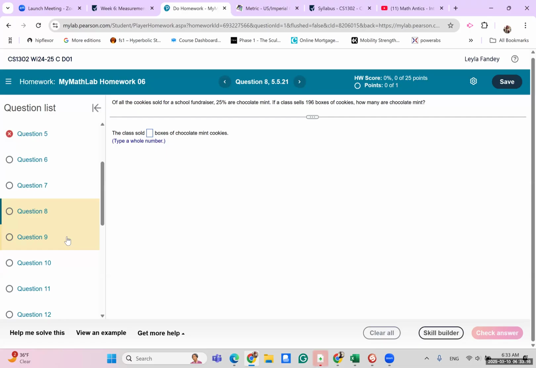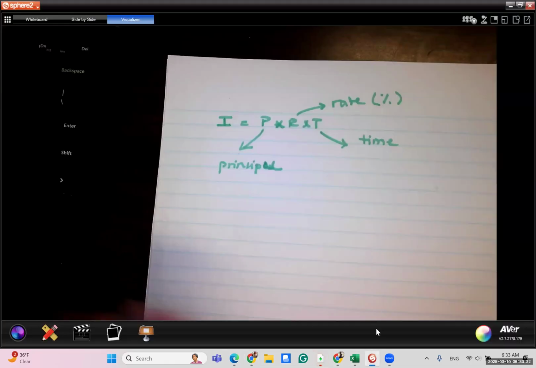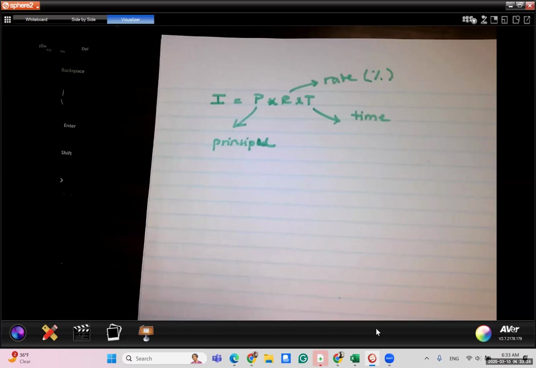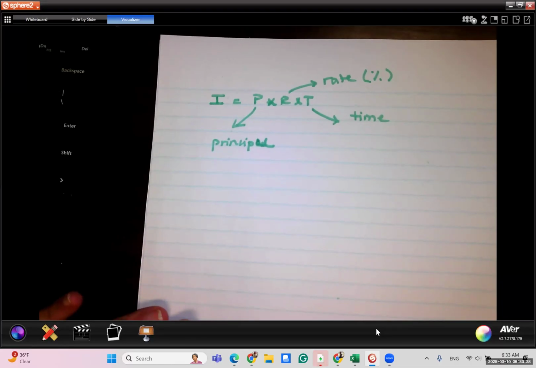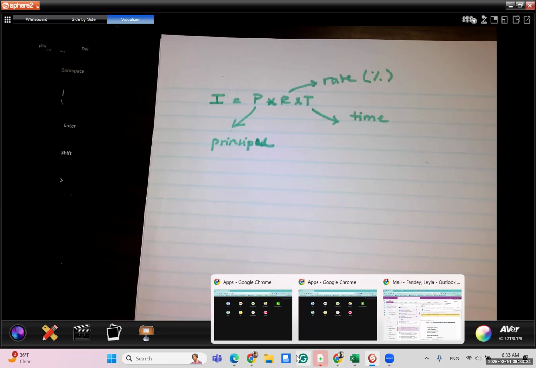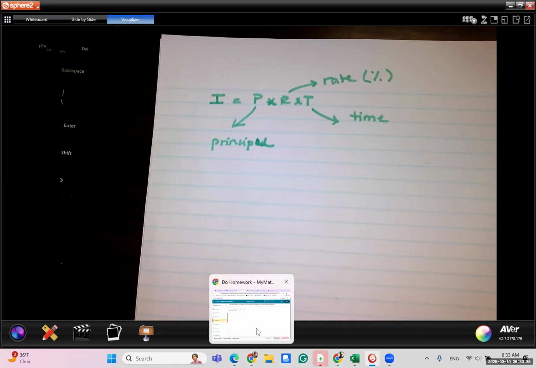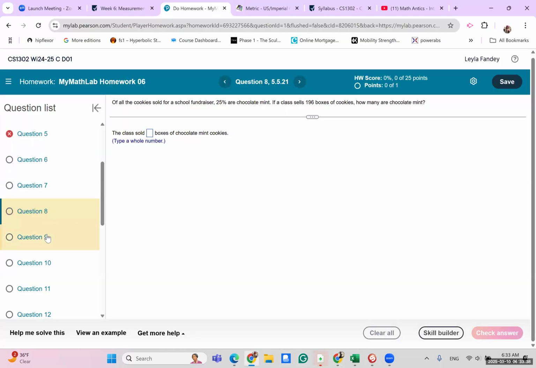The only other thing that I just remembered that I need to do for you is to explain how to find percent increase or decrease. When you're finding percent increase or decrease, you have to take a couple of steps. So let me see if I can find one of the problems and go through that with you. Hold on one second.